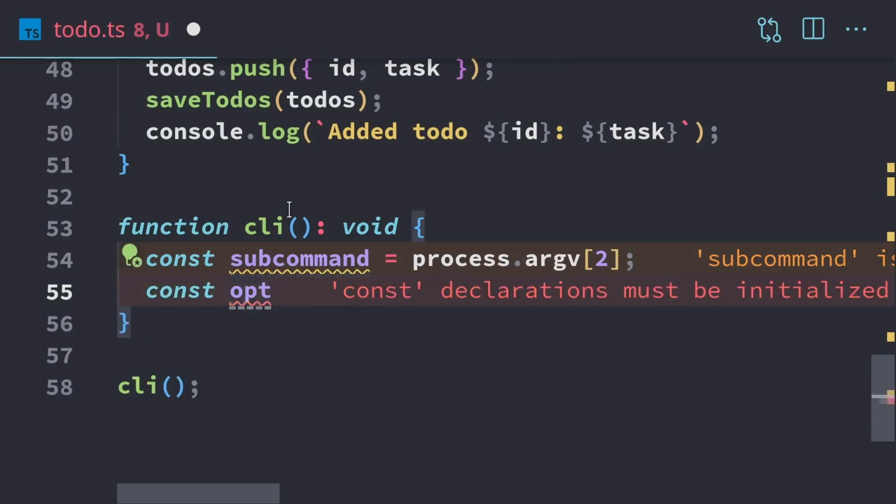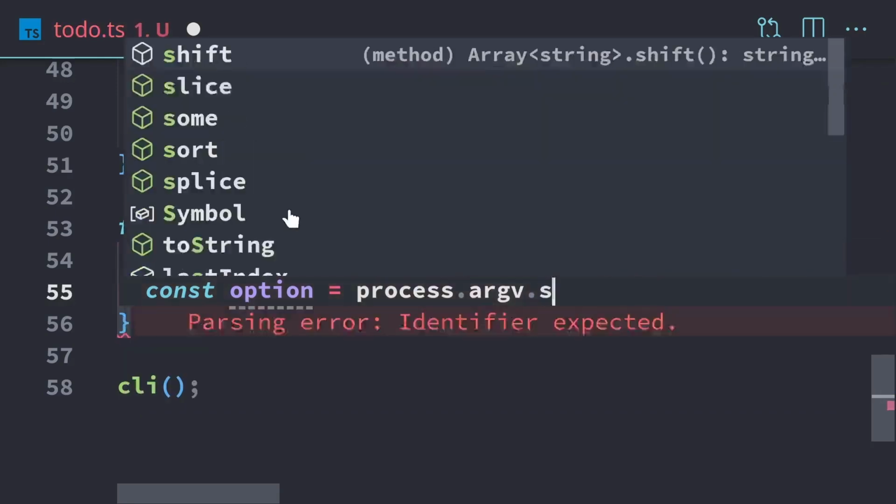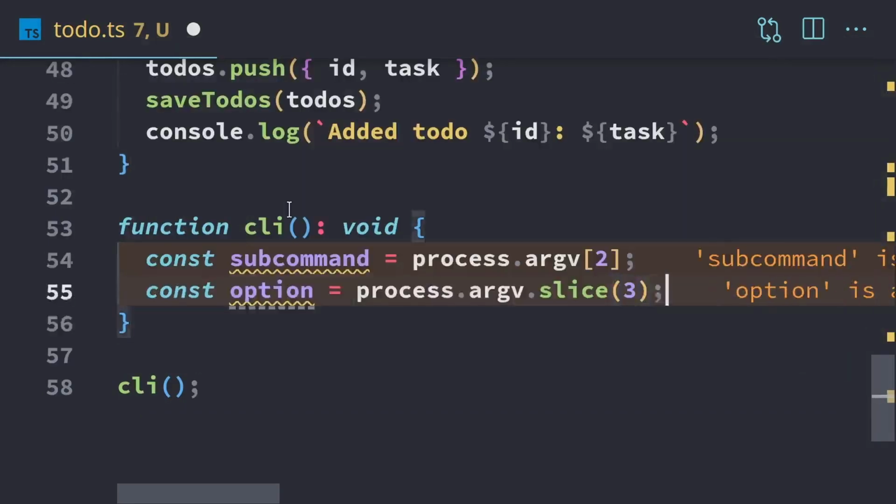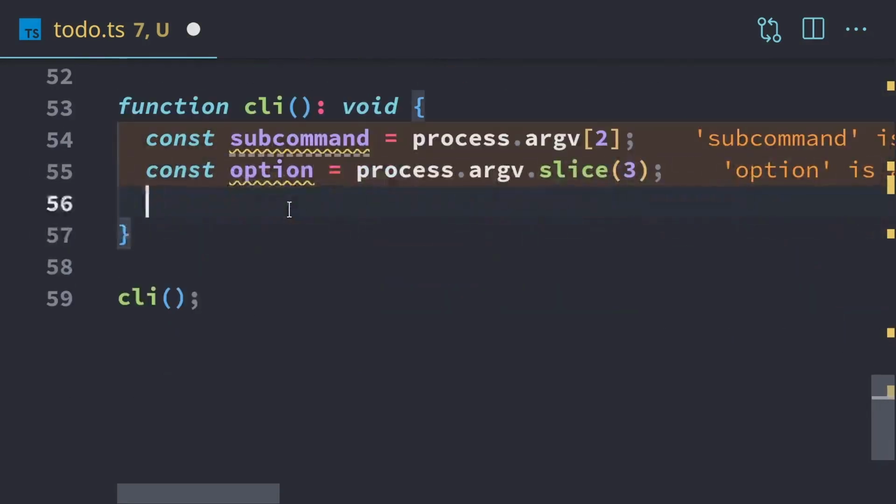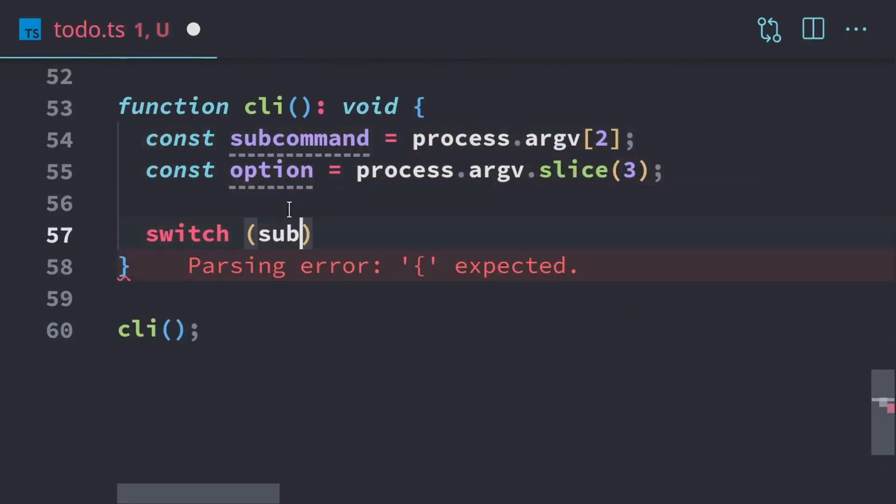And we also are going to get options, because the subcommands may have additional options too. So we're going to use process.argv.slice, and we're going to slice 3. That's going to start at index 3 and take everything after that. I'm going to use a switch for this. We're going to switch on the subcommand.